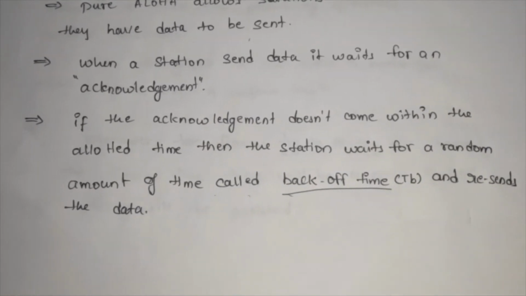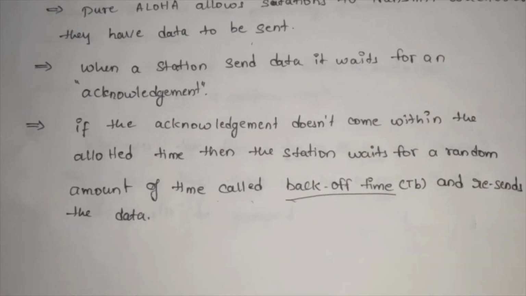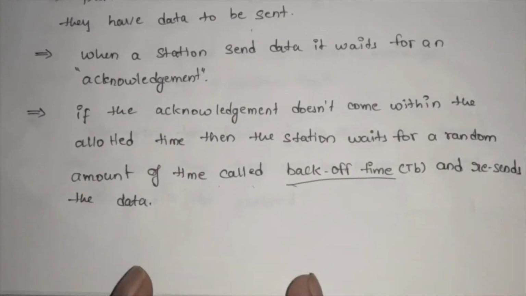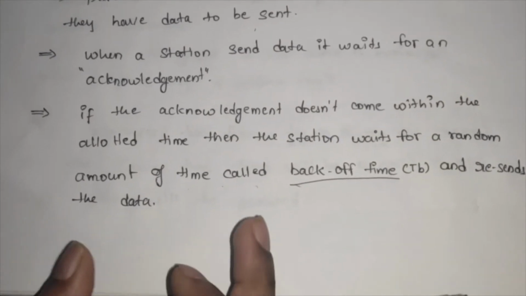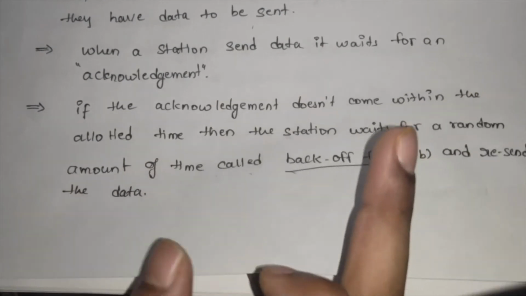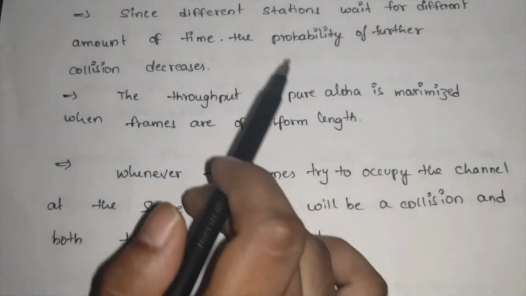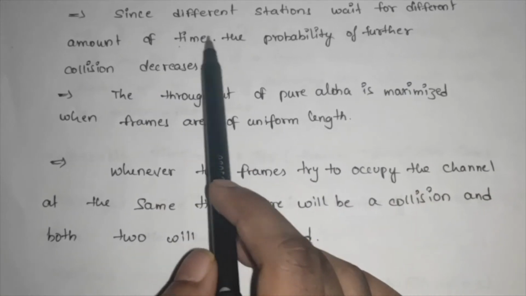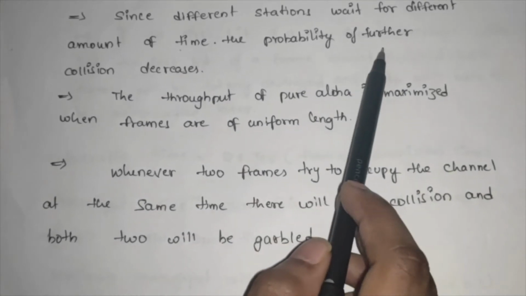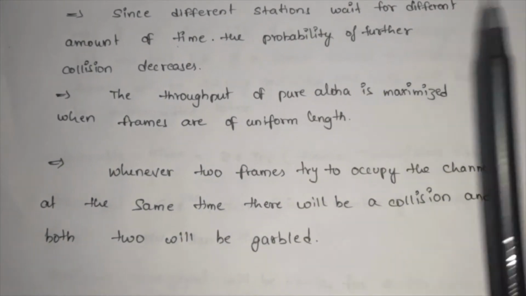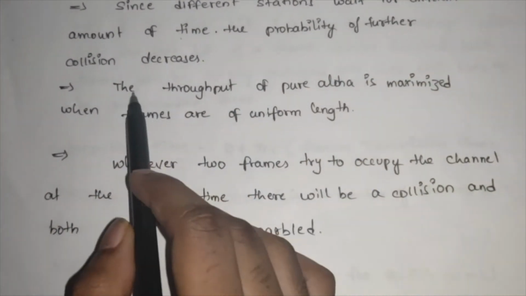So as I told, it will wait for some random amount of time. If it waited for a constant time, a collision may happen again. So it will wait for a random amount of time. Since different stations wait for different amounts of time, the probability of further collision decreases.